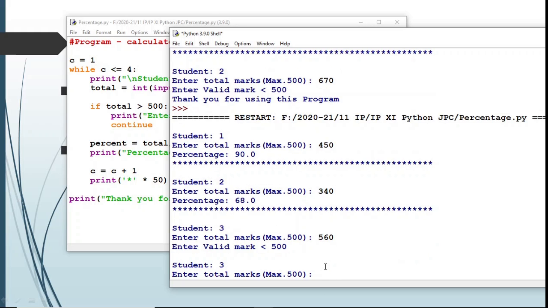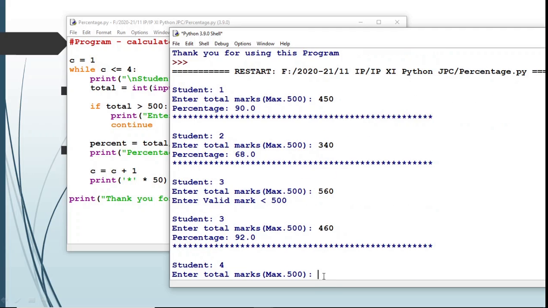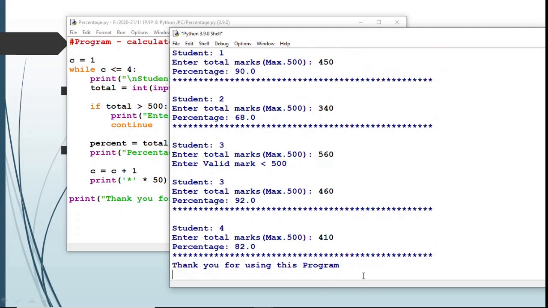greater than 500. So here an error message, enter valid mark, will be displayed, and it is prompted to enter the mark of student 3 once more. Then I can enter the mark of the next student, which was 460, and it will show the percentage as 92, and next time I am entering the mark as 410 and the output will be 82, and a thank you message is displayed.